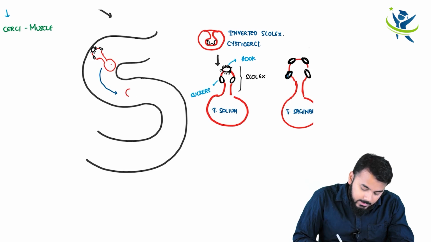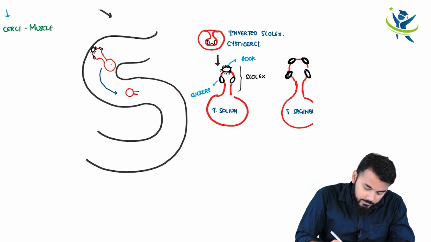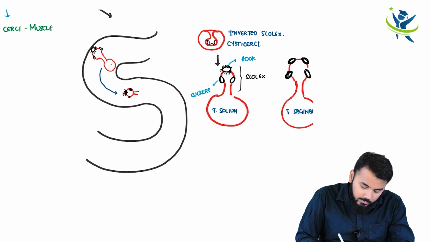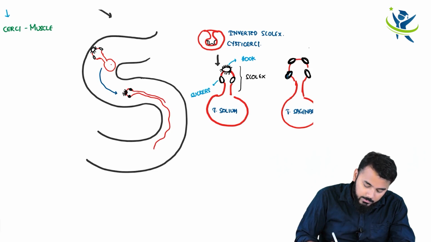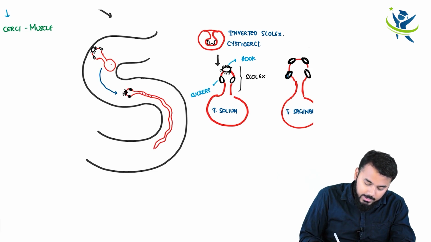So let us say this is the opening over here. These are the hooks, and beside them you have got your suckers, and all the way down from that you have got this adult worm.